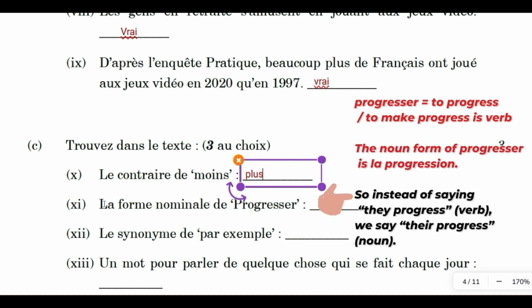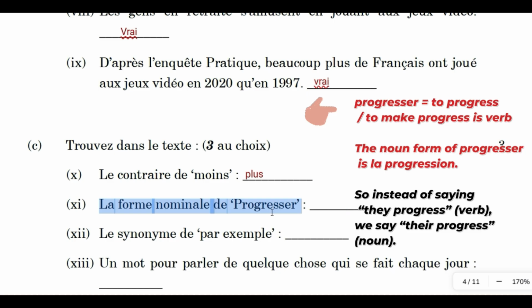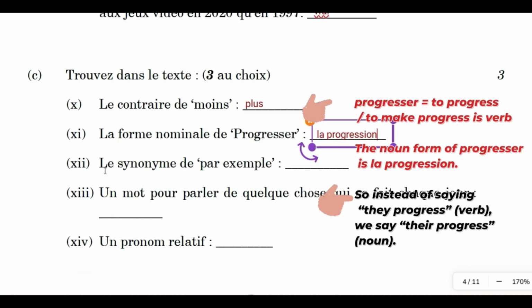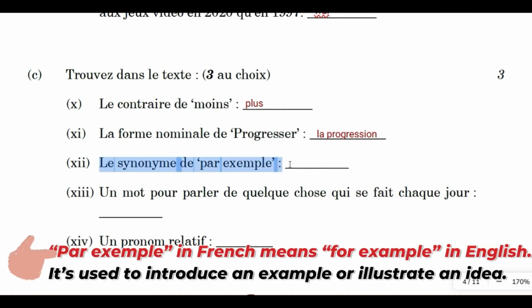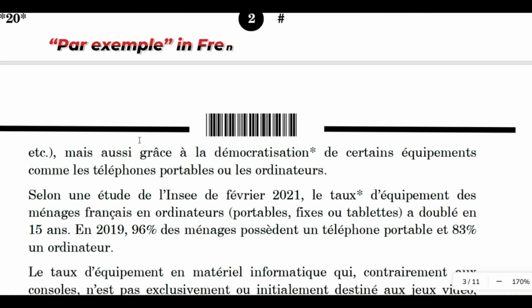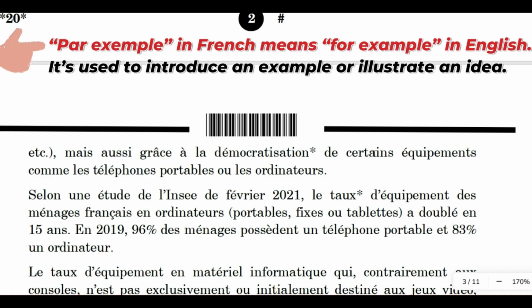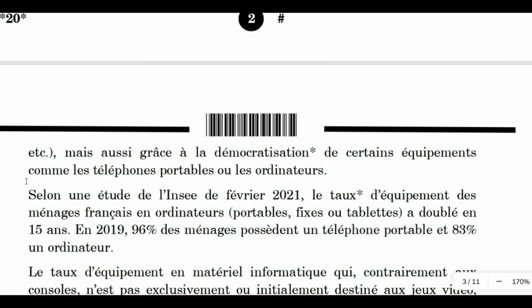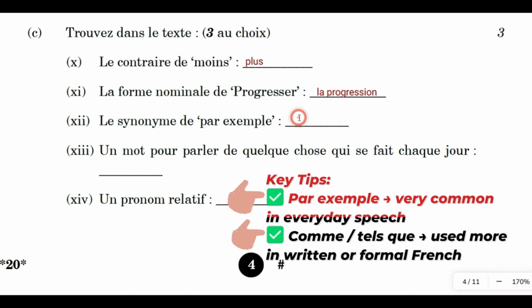Now, la forme nominale de progresser, the noun form of progresser. Progresser is in verb form. Now we have to make it into noun form. La progression. Le synonyme de par exemple. So we have to find the synonym of par exemple. Go back to the text. Yes. Mais aussi, grâce à la démocratisation de certains équipements comme, certain equipments like, is also for example, isn't it? The synonym of par exemple is comme.